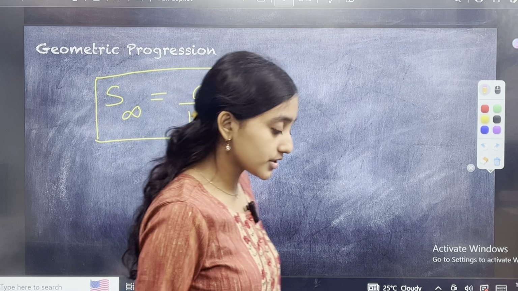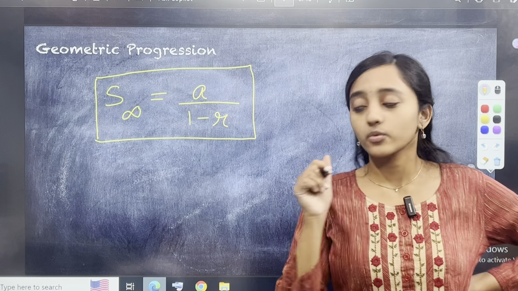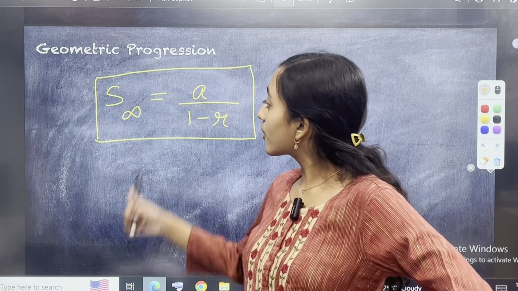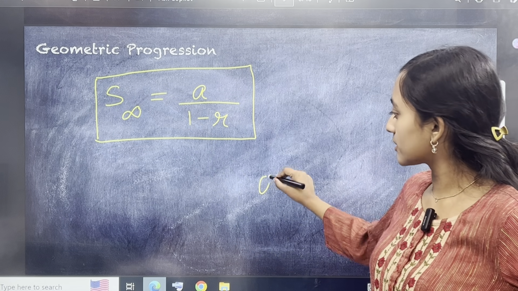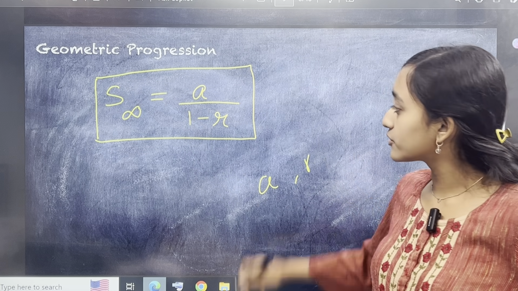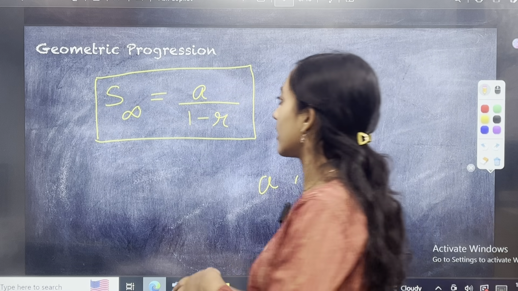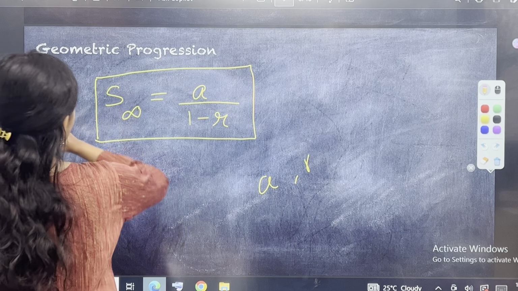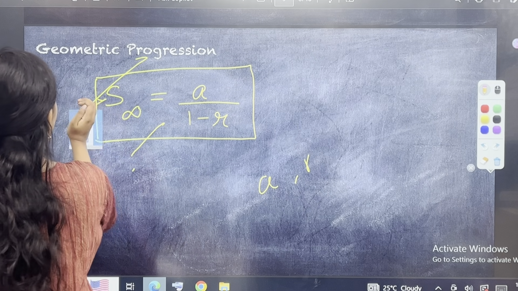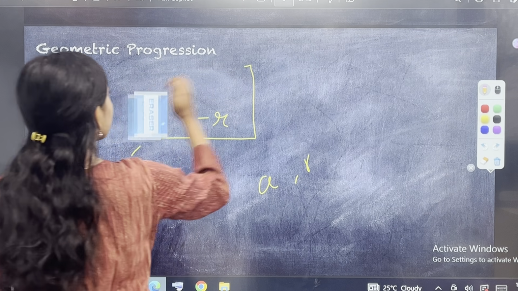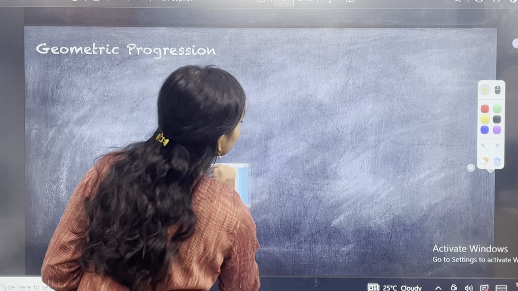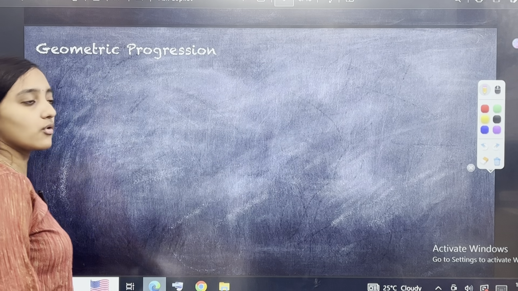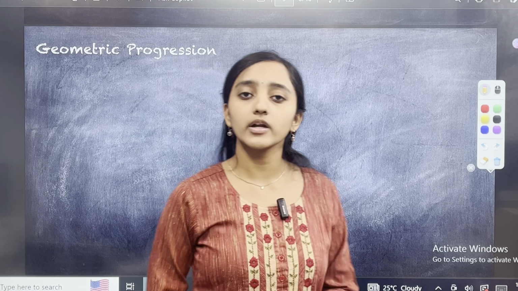I want you to note this down because even in some of your previous papers, a question has come which is as simple as this. You just need to substitute the values. Substitute the value of A, substitute the value of R, and you will get the answer. Please remember this formula. A lot of people did not remember this formula. Examiners said that because people did not know this formula, they used the normal formula of A into R power n minus 1 by R minus 1 and lost their marks.